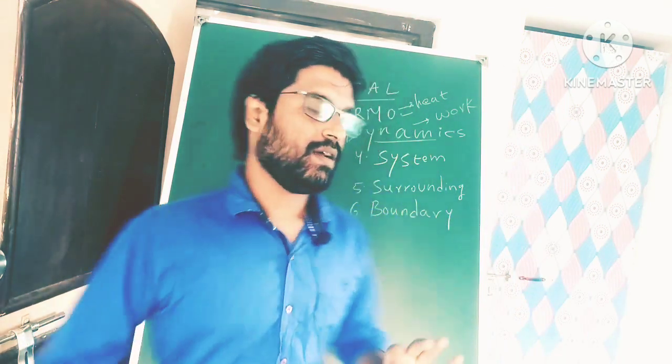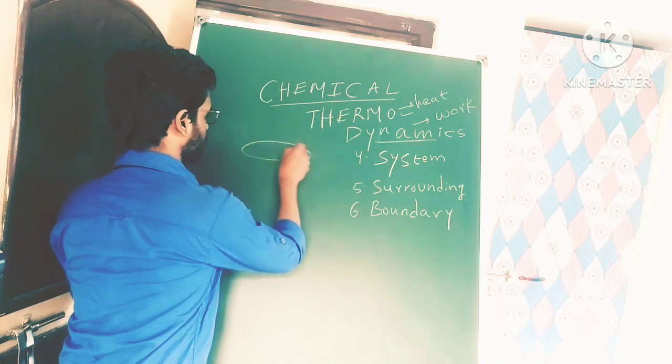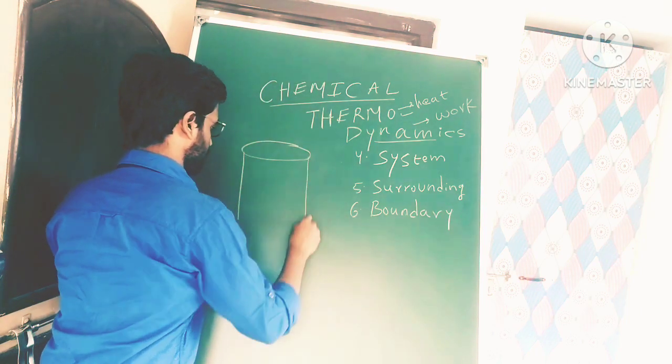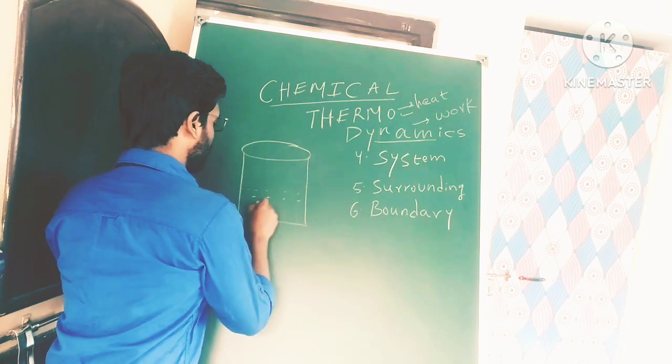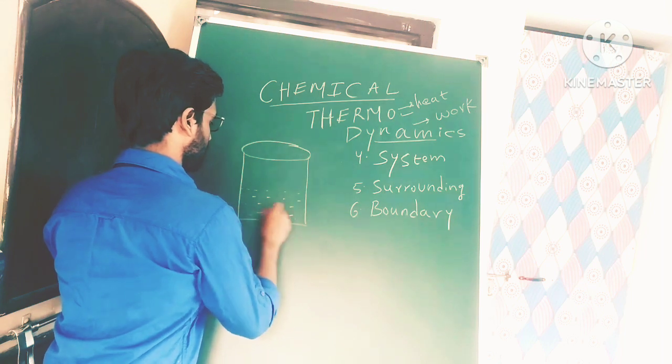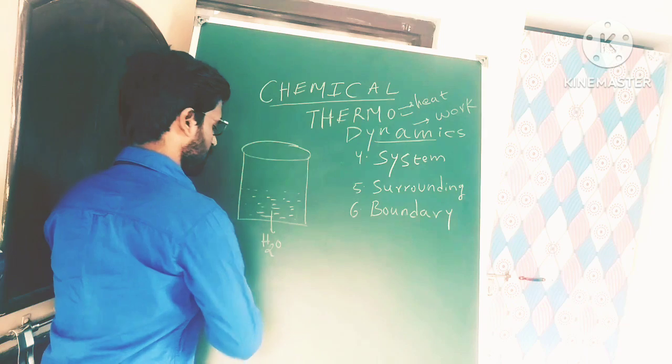Look, I am taking one beaker here. Suppose water particles are here. This is water particles. Clear?